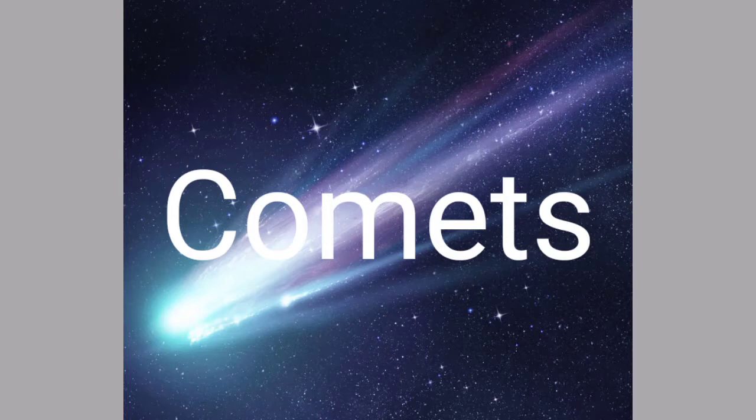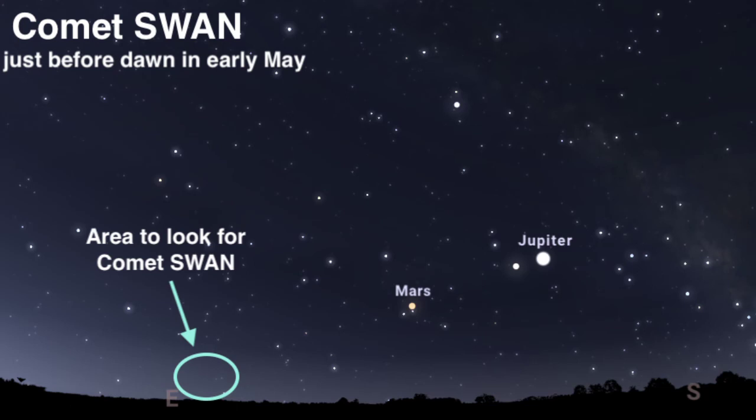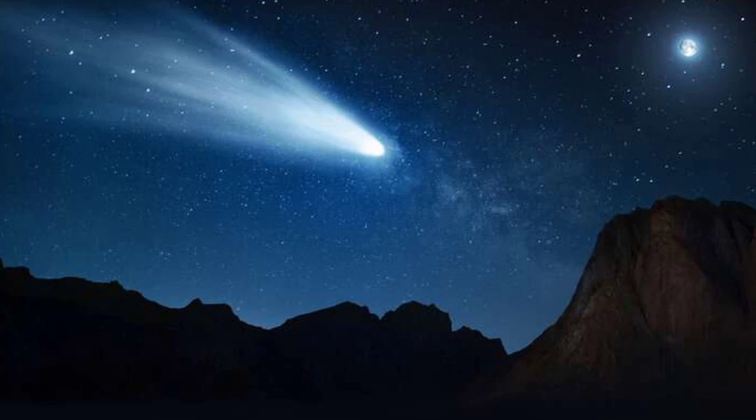Comets. The term comet is derived from the Latin word cometa, which means long-haired. Thus, an icy body of gases and dust with a long tail that orbits around the Sun is called a comet. For some reason, the comets did not get incorporated into planets or asteroids when they were formed. The tail develops when it comes nearer to the Sun, and the light is reflected on it due to the force of the solar wind.